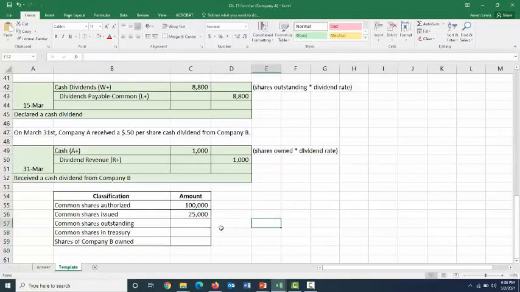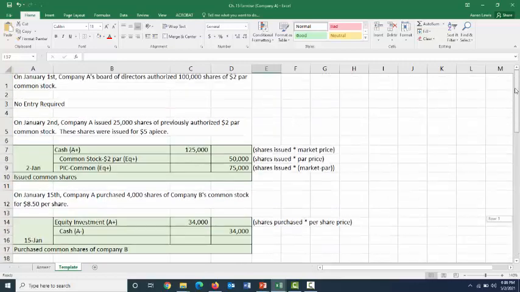Our number of shares outstanding are the portion of those shares that were issued at any given point, which are currently in the hands of our investors at the time we are preparing our financials. And we already did the math up here for the March 15th entry, but I'll do it one more time to be thorough. We issued 25,000 shares on the 2nd.